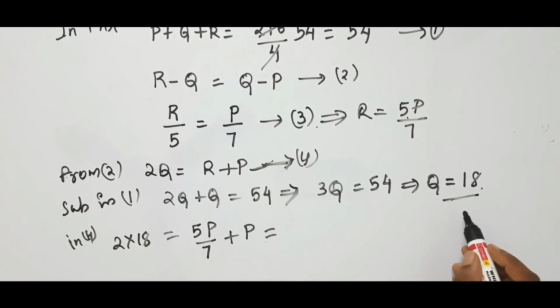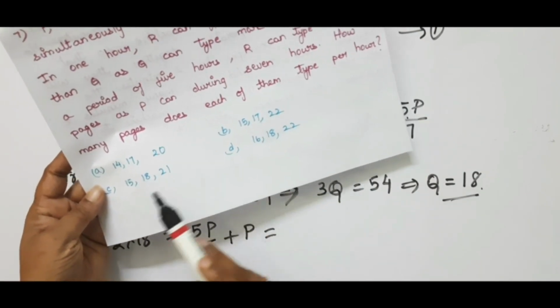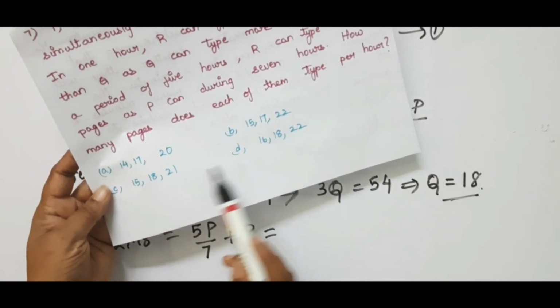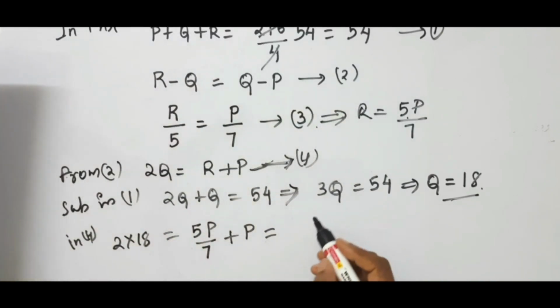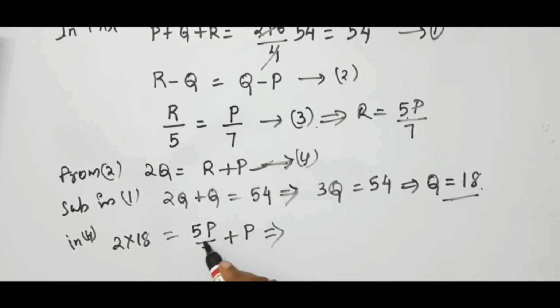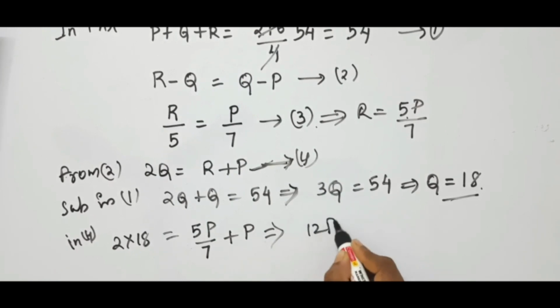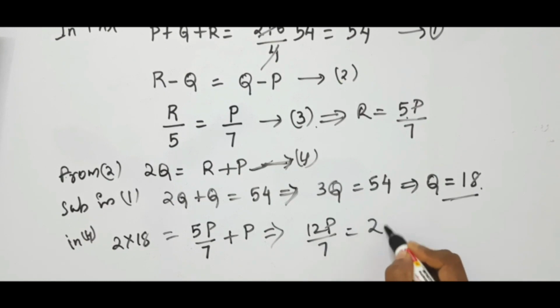Let us go to the options and check. Here 18 is in one option. The other is also having 18. So might be these two options will be the answer. So let us solve and check. When you bring that 7 to that side, this becomes 5 plus 7, which is 12, so 12P by 7 equal to 2 into 18.